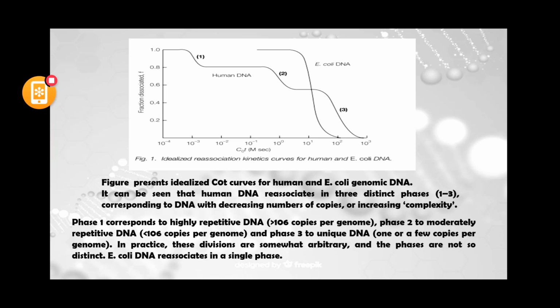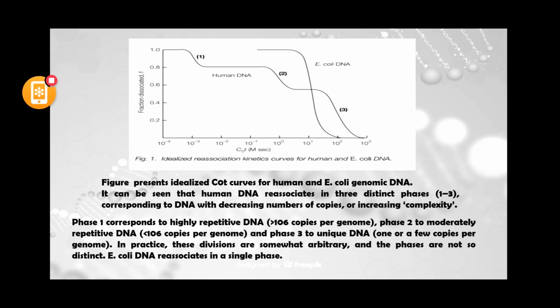Only a few copies per genome are present, so it takes more time to renature because of its uniqueness. It takes more time because we are relying on random collision. Now, in practice these divisions are somewhat arbitrary, as I told you. This experiment is done as a random collision of the denatured DNA and then renaturation, right?